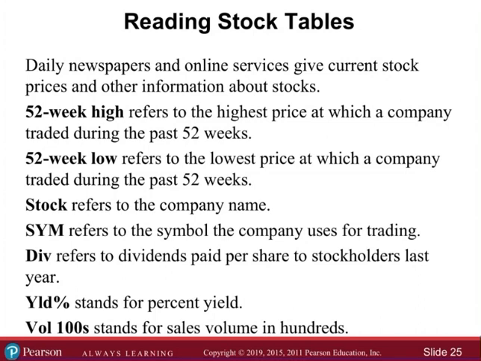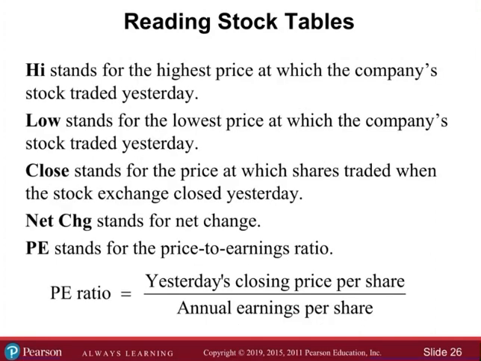Okay. Symbol, dividend, percent yield, and volume per hundred. Volume in hundreds. The lowest price for the past 52 weeks and the highest price for the past 52 weeks. High stands for the highest price at which a company's stock traded yesterday. Low stands for the lowest price at which a company's stock traded yesterday. Close stands for the price at which its shares traded when the stock exchange closed yesterday. Net change is the net change. And PE stands for the price to earning ratio.